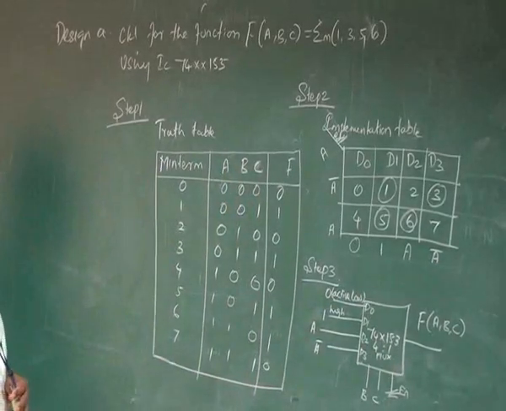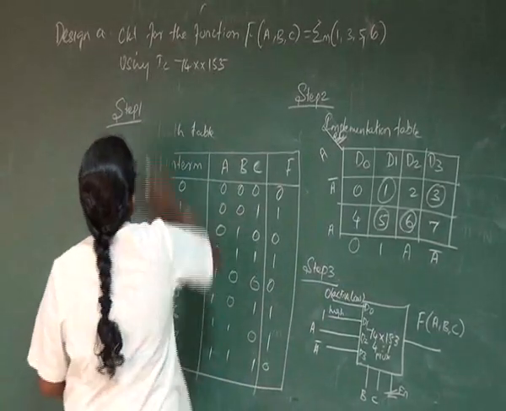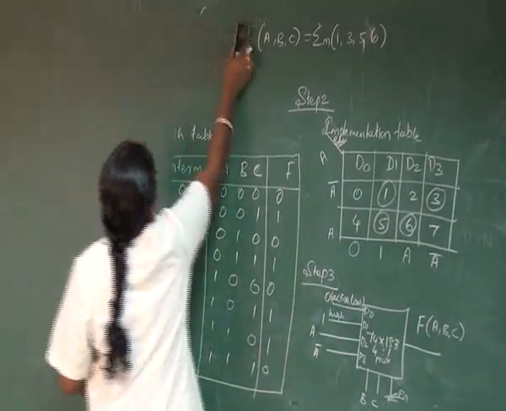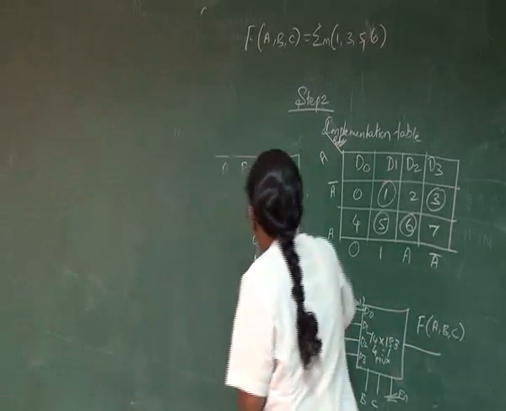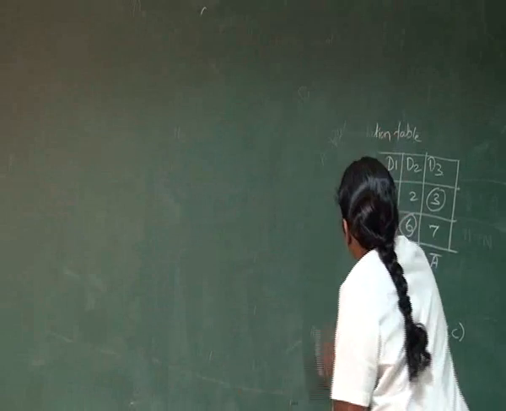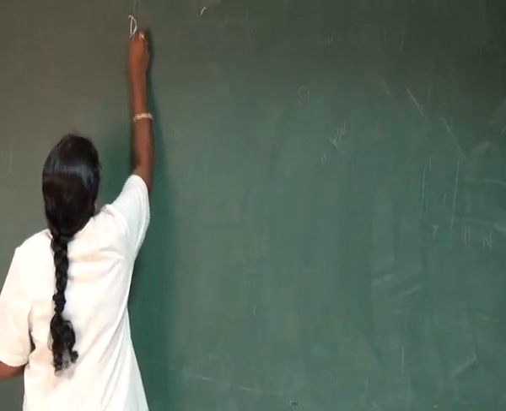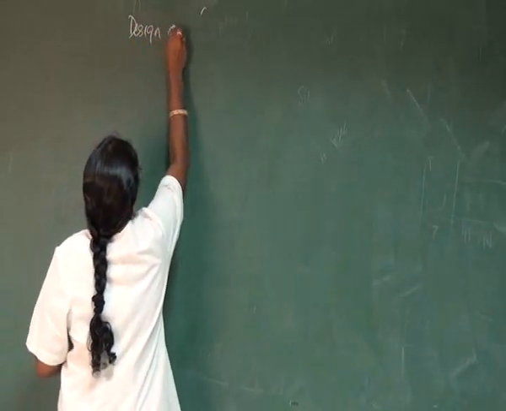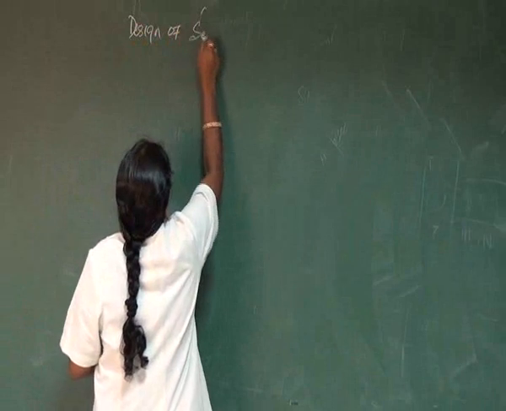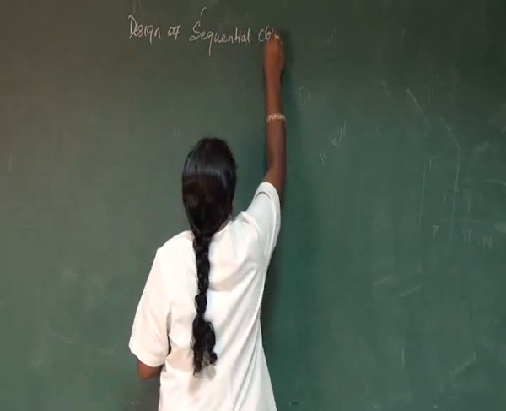Next one is the design of sequential circuits.